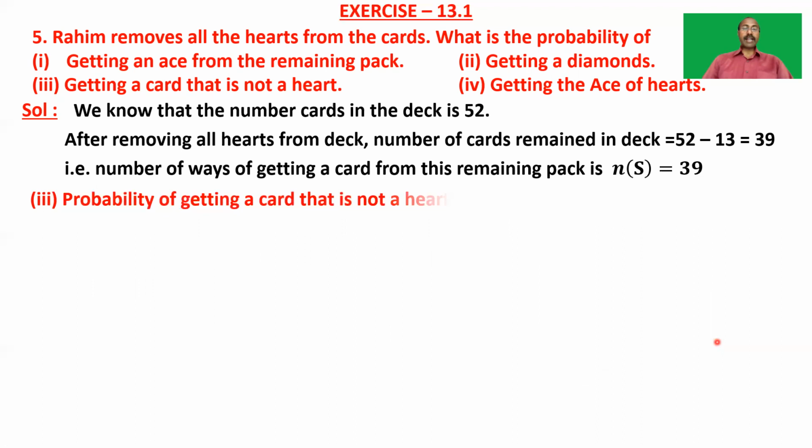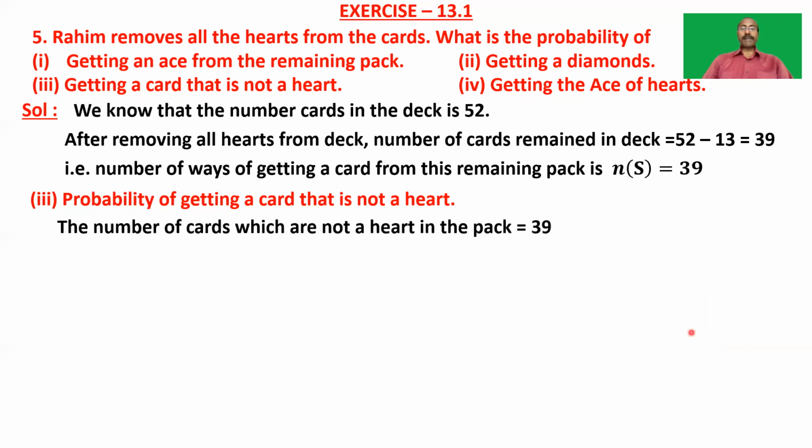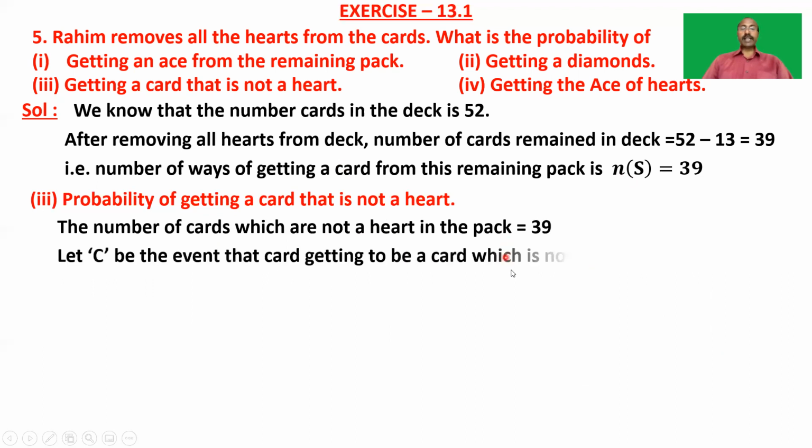Probability of getting a card that is not a heart. The number of cards which are not hearts in the pack is 39, because all the remaining cards are not hearts. We removed all hearts from the pack. So the cards remaining in the pack are not hearts, and the number of these cards is 39. Let C be the event that the card is not a heart. We have 39 such cards, so n of C is equal to 39.